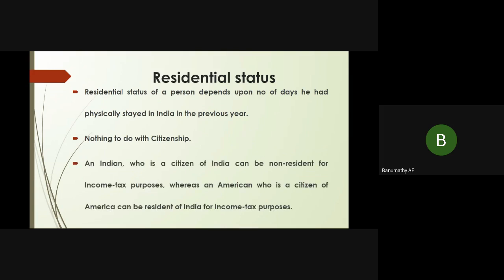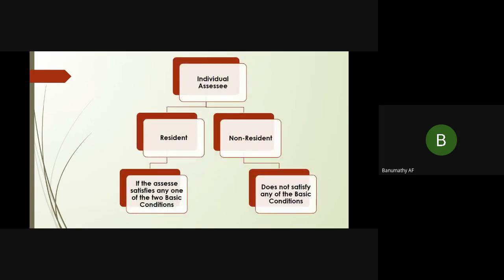For example, an Indian who is a citizen of India can be a non-resident for income tax purposes, whereas an American who is a citizen of America can be a resident of India for income tax purposes. Now, first we'll see how the residential status is subdivided. For now, we are going to see only the individual assessee. An individual assessee is subdivided into resident and non-resident.